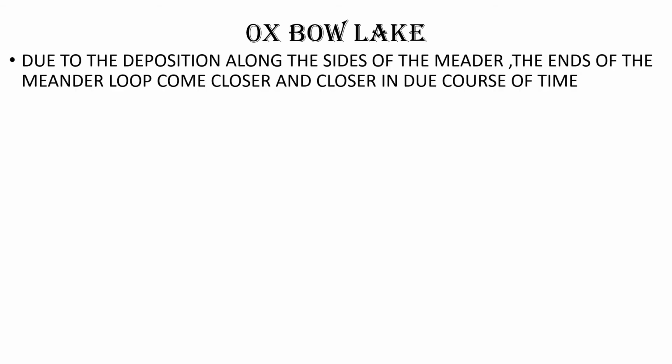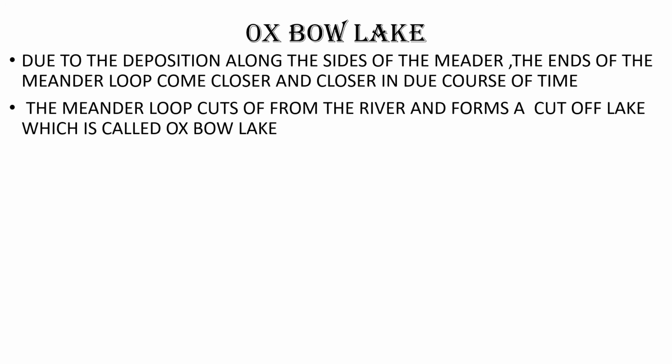Due to the deposition along the sides of the meander, the ends of the meander loop come closer and closer in due course of time. And this meander loop cuts off from the river and forms a cut-off lake which is called an oxbow lake.